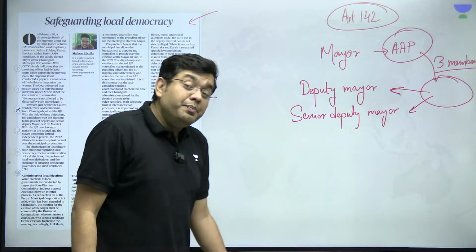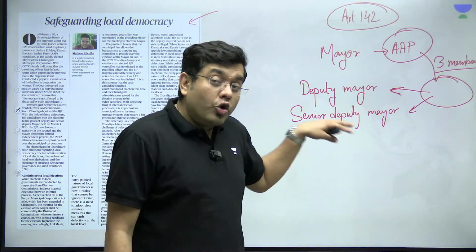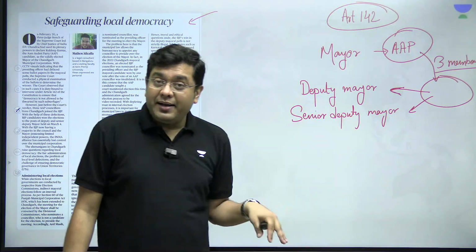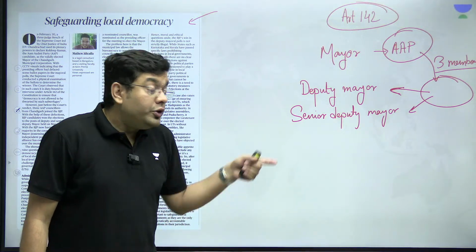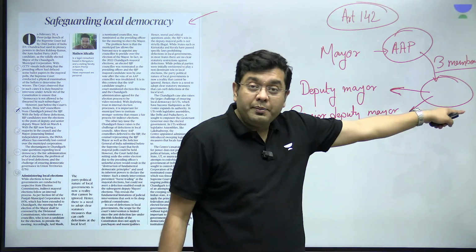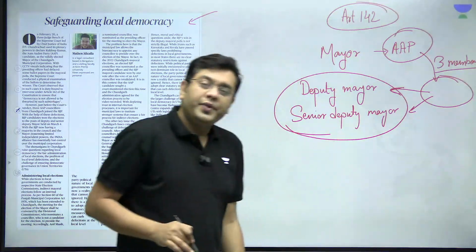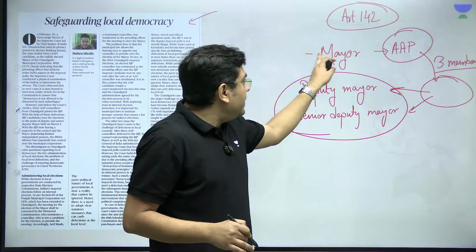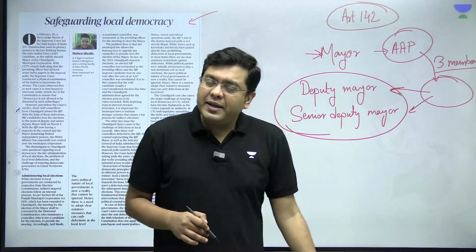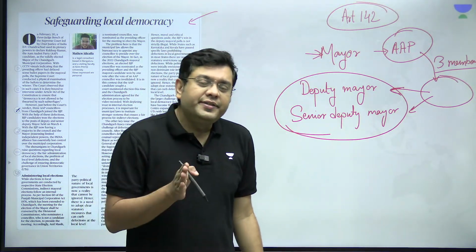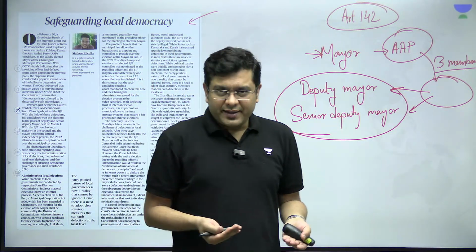So what that means is that in that local municipality, due to the switching over of three members, this political party gains a majority, right? So the mayor, regardless of whichever political party he belongs to, faces a tough task ahead.